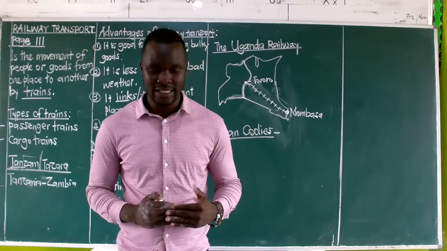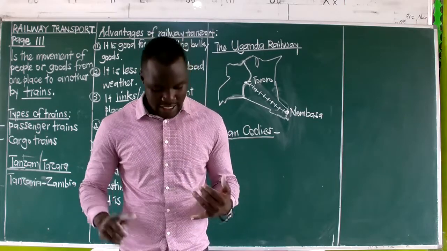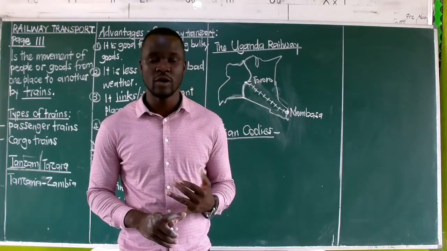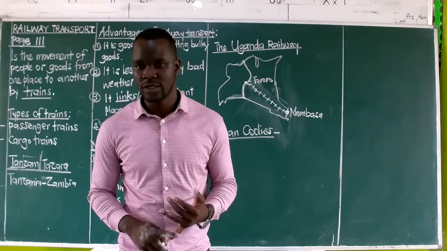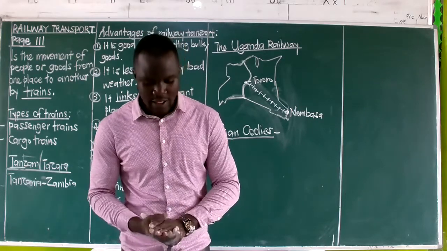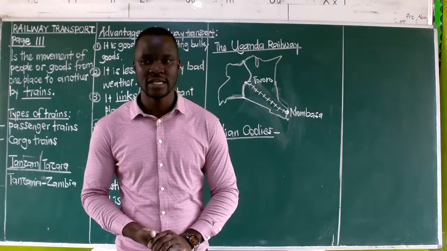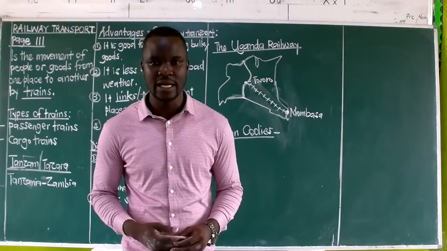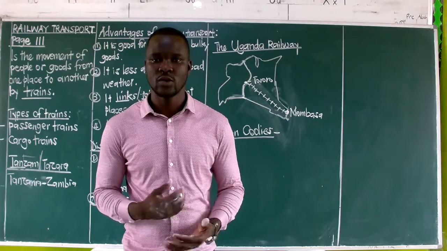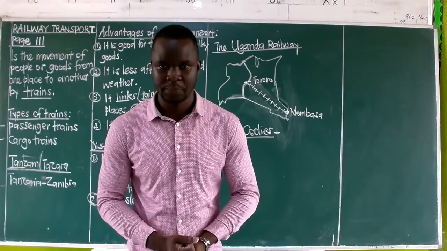So why was this railway line constructed? We are saying the first one was to stop slave trade, and then the second one was to make transport easy. Transportation of both people and the goods. Of course, the people we are looking at are the administrators and the like. And then the third reason here is it was also constructed to link Uganda to the coast of East Africa. So those are the reasons as to why this railway line was constructed.